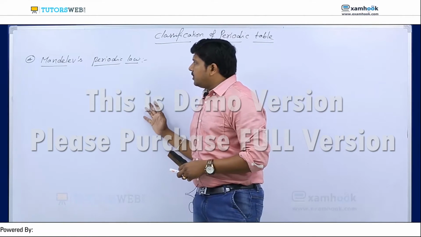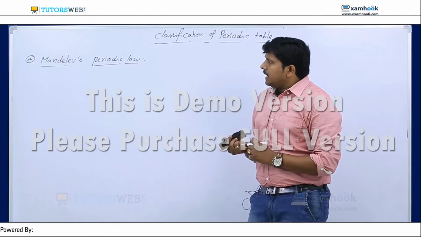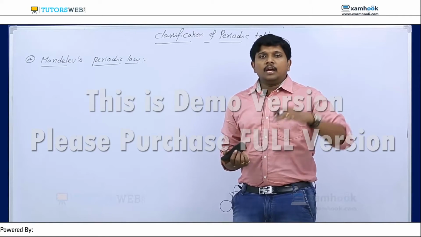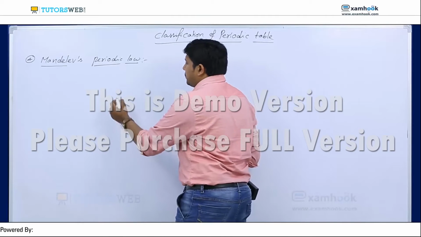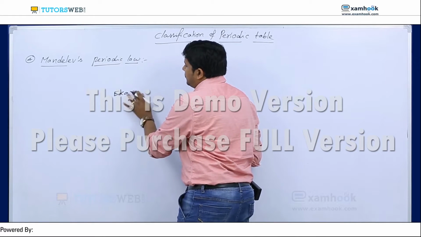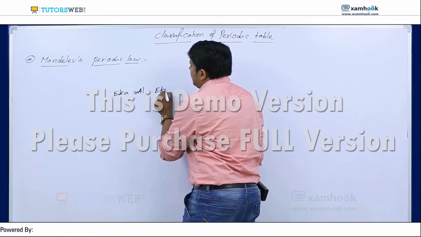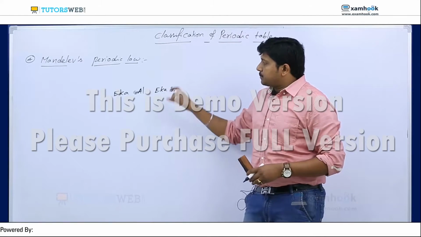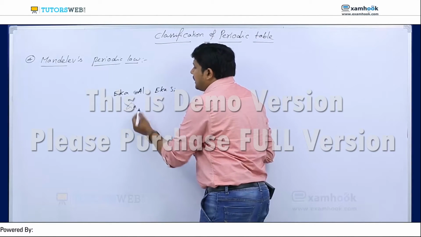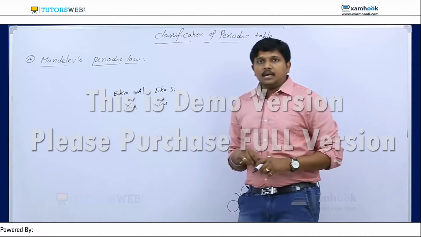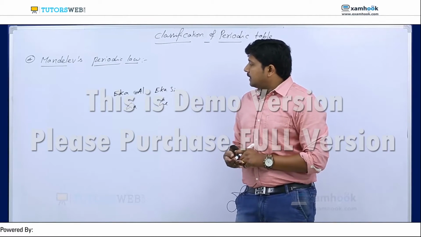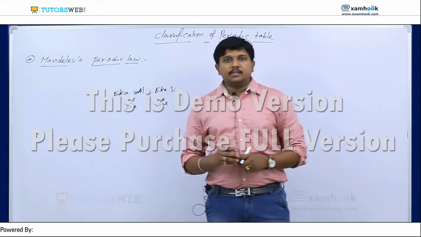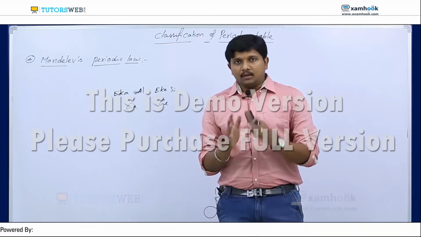And according to his periodic table, the main point is that he classified the complete 63 elements, and he also left some space for unknown elements. For example, he left space for Eka aluminum and Eka silicon. At that time they did not know these elements, but later they found gallium and germanium. So Eka aluminum is gallium and Eka silicon is germanium. So he not only classified 63 elements, he also gave gaps for future elements.